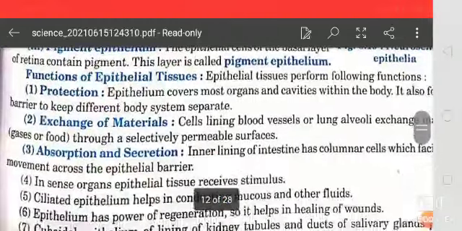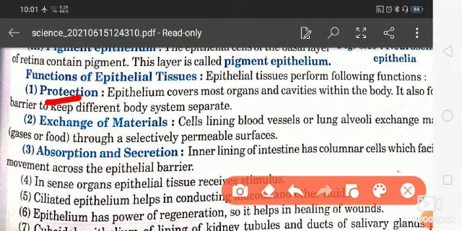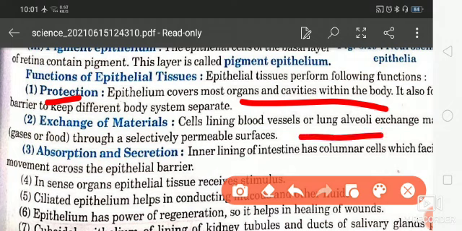So what is the function of epithelial tissue? Students, its function is to give protection. That means it covers most organs and cavities within the body, and it protects them. Okay, now exchange of materials. The cells lining blood vessels and lung alveoli exchange gases or food materials through selectively permeable surfaces.